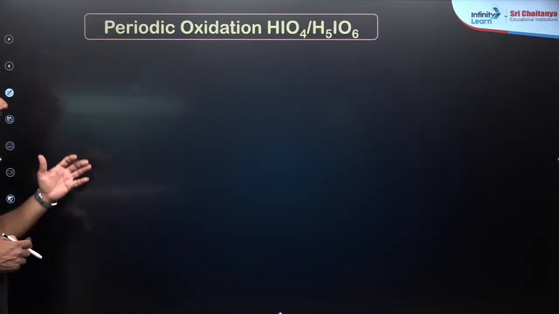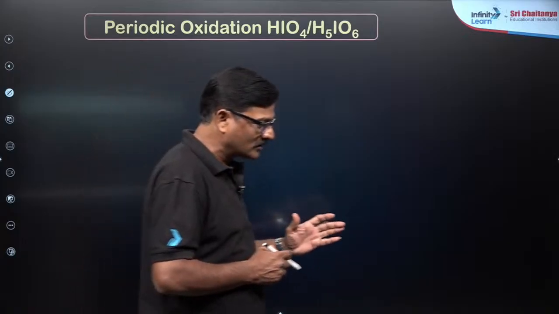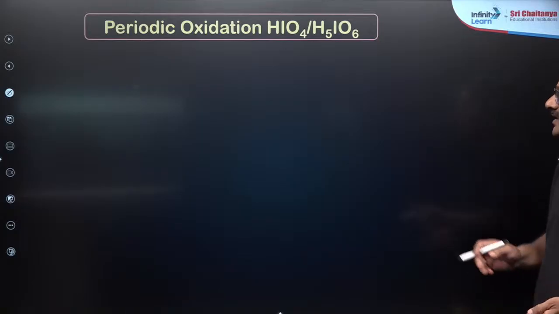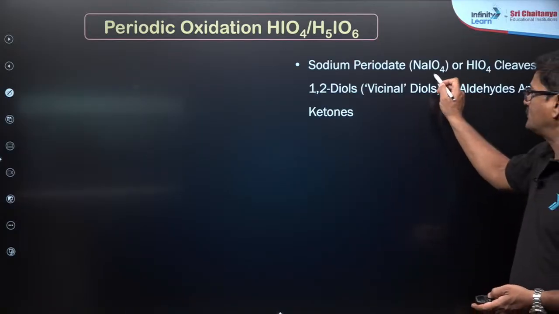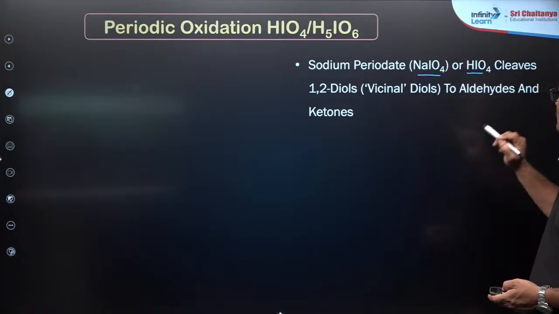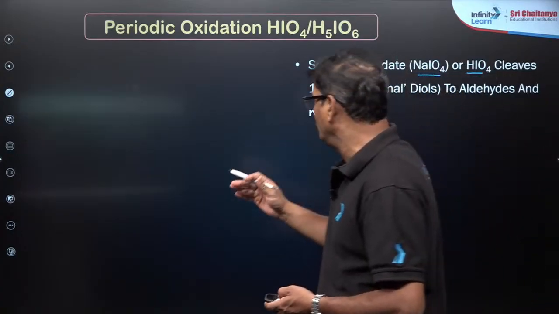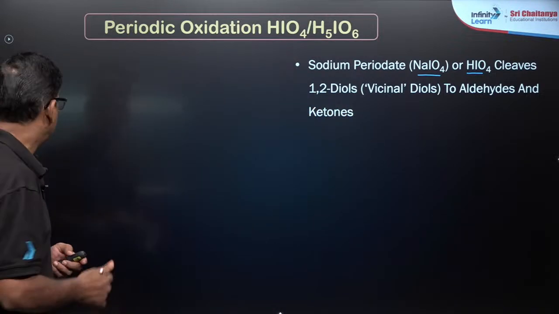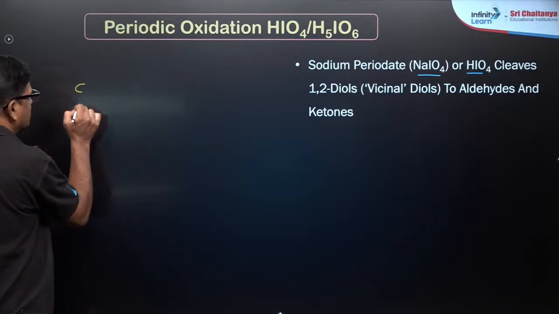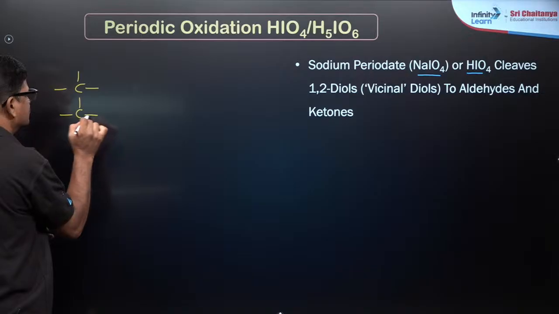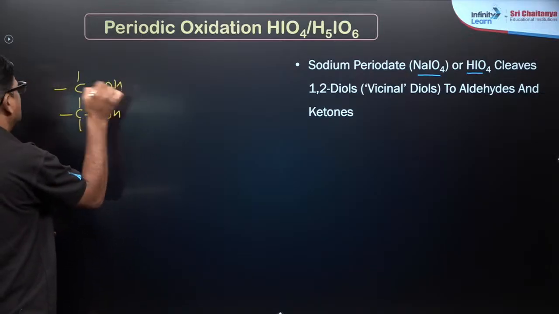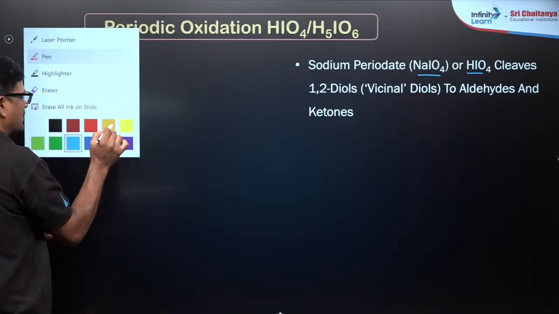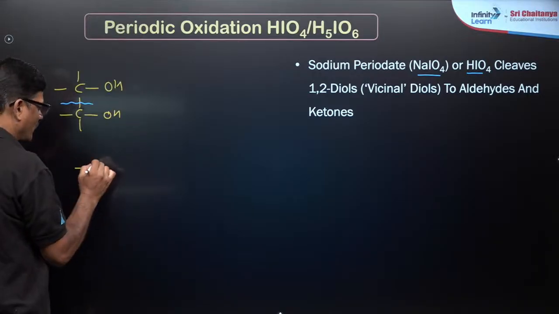And periodic oxidation, with HIO4 or H5IO6. In this, sodium periodate can be used or HIO4 can be used, and it is going to cleave 1,2-diols to aldehydes and ketones. I mean to say, look at this: carbon with OH and OH.